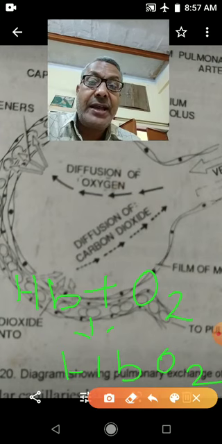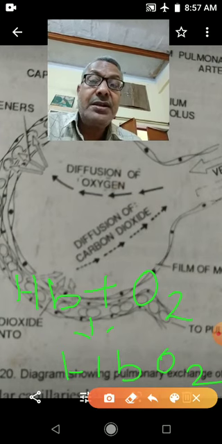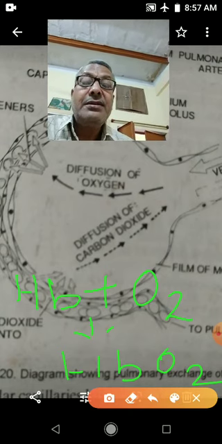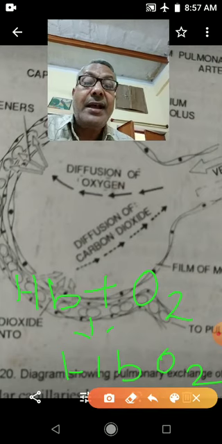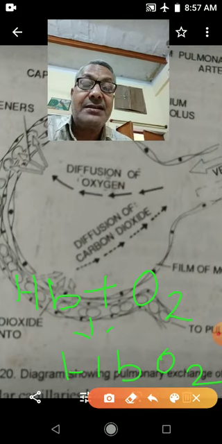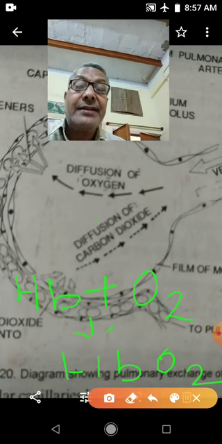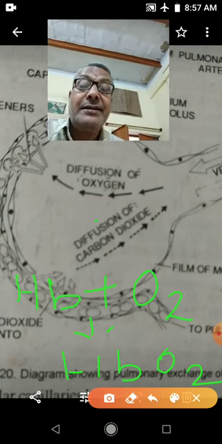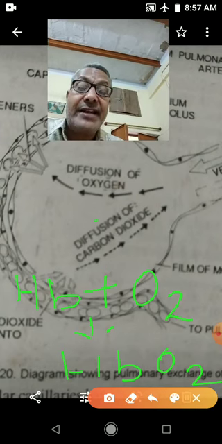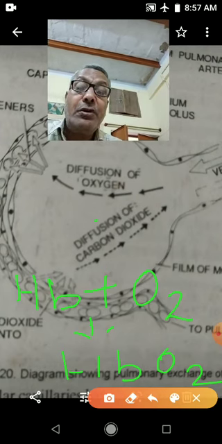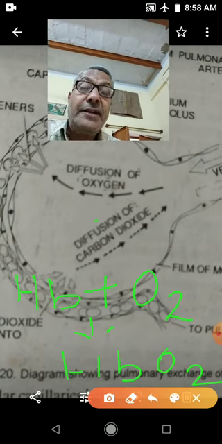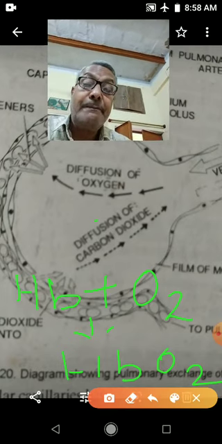In mitochondria, oxygen is used and energy is released. So children, you have to understand the diffusion of oxygen from the alveolar air into the blood of alveolar capillary, and diffusion of carbon dioxide from the blood of alveolar capillary into the alveolar air. This is due to difference in the partial pressure.